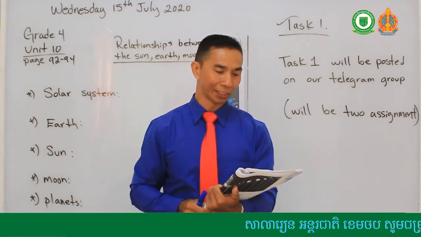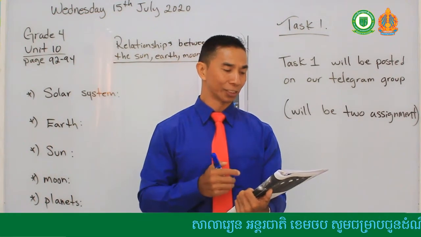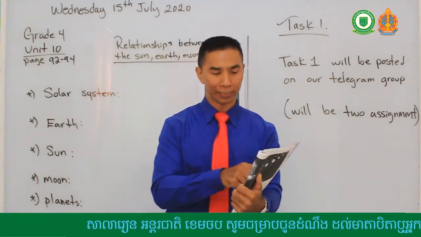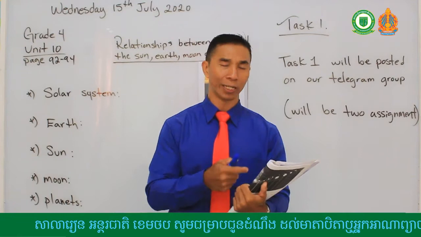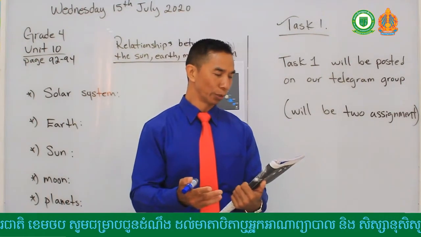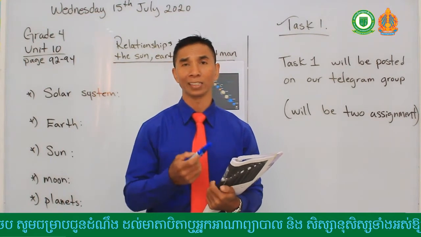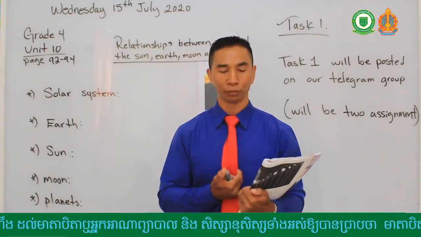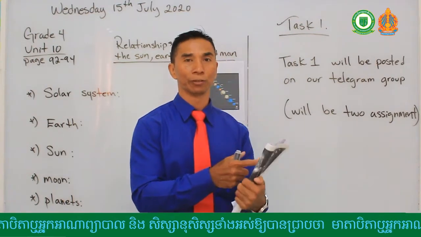All things in nature relate to each other, such as the soil, they help the plants grow, and the trees, they receive rain so they can grow. So what does that sentence mean? The soil helps the plants grow. What is another word for soil? Can you put something up on our Telegram post? What is another word for soil?